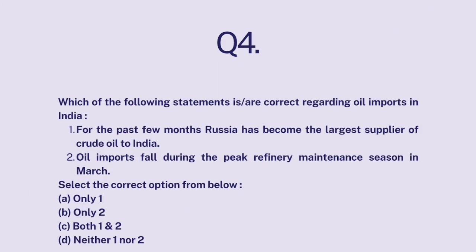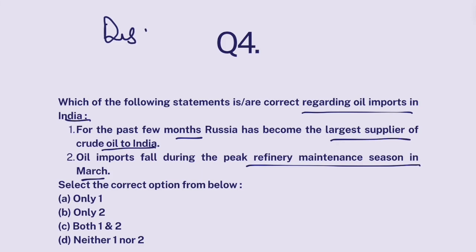Alright. Question number 4. Which of the following statements are correct regarding oil imports in India? For the past few months, Russia has become the largest supplier of crude oil to India. Oil imports fall during the peak refinery maintenance season in March. Okay. So yes, for the past few months, Russia has become the top supplier of crude oil to India, especially since the Russia-Ukraine war. India started buying Russian oil because Russia was offering steep discount on its crude oil. So Russia became the top supplier of crude oil to India. Russia became India's top import source for crude oil.